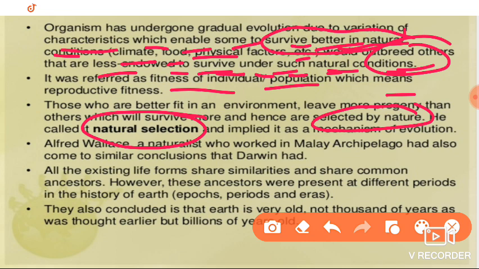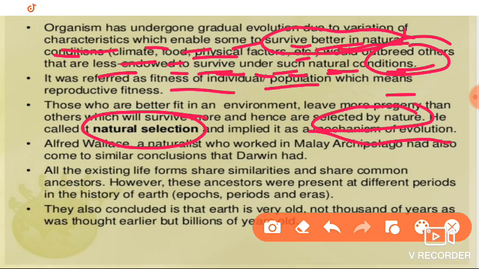And this is mainly implied by the mechanism of evolution. Because of variations, evolution occurs. During this evolution, those who are reproductively fit will produce more progeny, and the more progeny that are fit, they can survive and improve their species or breed varieties. Those that are fit are able to survive, and he called that natural selection. Nature is going to select those that are fit.